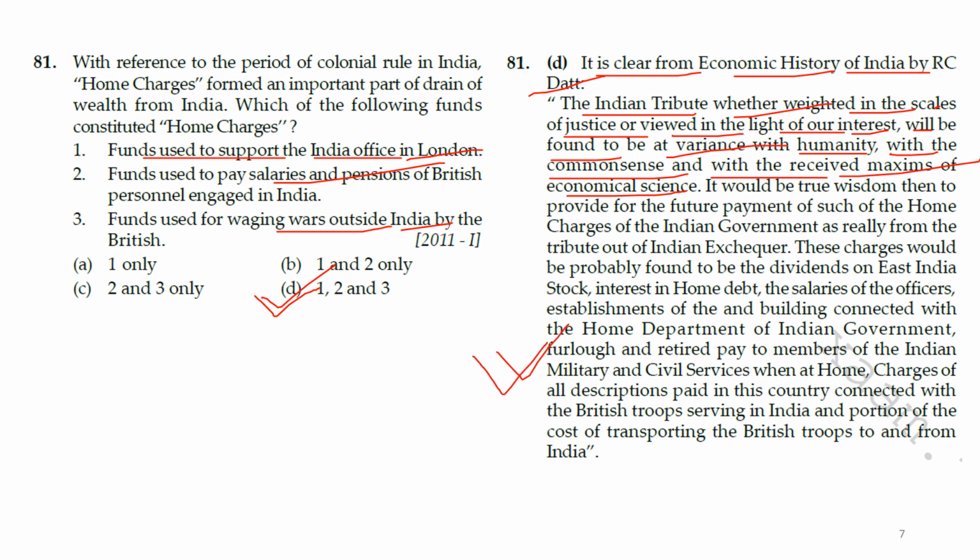The whole point is that for all their expenses, the Britishers were using money from India. That is nothing but home charges. Even if they used a pencil in London for work related to India, they were charging it to India.